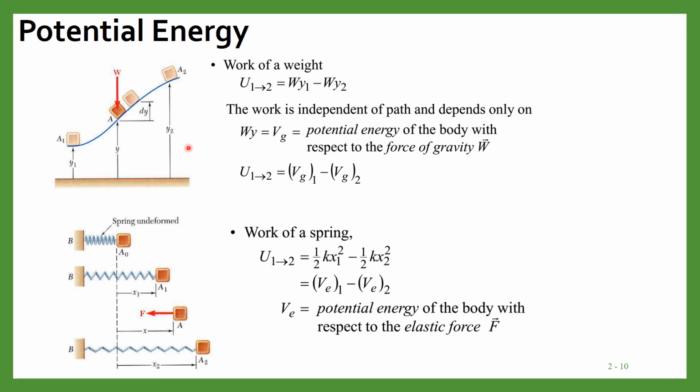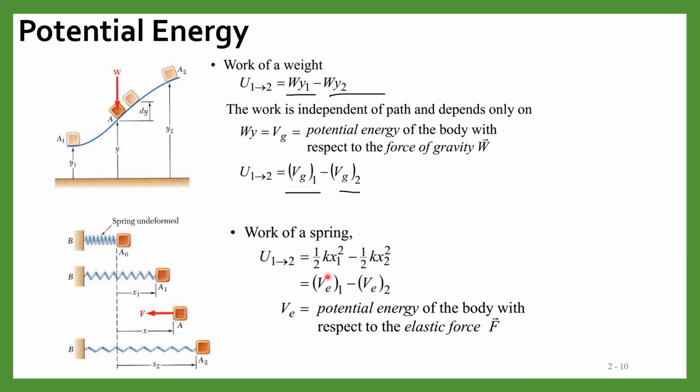So we can see that the work is simply equal to the change in potential energy. This one is the potential energy at the first location, and this expression gives you the potential energy at the second location. So work through a finite displacement is equal to the change in potential energy. Similarly, for the work of a spring, we know this expression, half kx1 square minus half kx2 square.